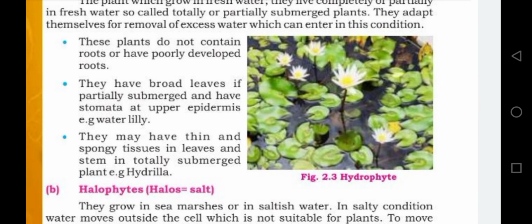They may have thin and spongy tissues in leaf and stem if totally submerged in water, just like hydrilla. Hydrilla plant we have studied in class 9 as well, when we studied the process of photosynthesis by the aquatic plant.